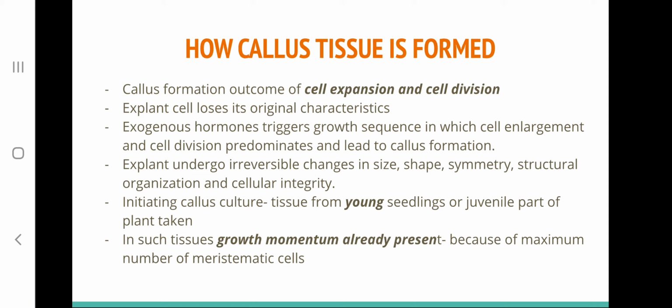Initiation of callus culture is easier from tissues of young seedlings or juvenile parts of a mature plant. This is because the young seedlings or the juvenile parts of mature plants have growth momentum already present in them, because of the presence of a large number of meristematic cells within these young or juvenile parts of a plant.